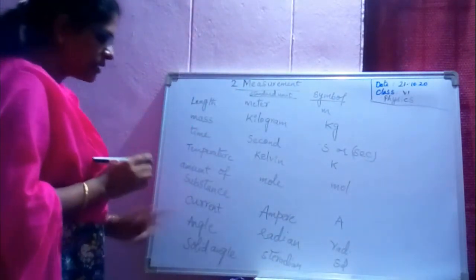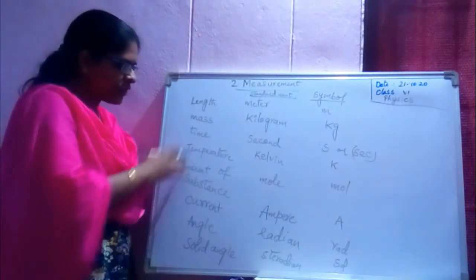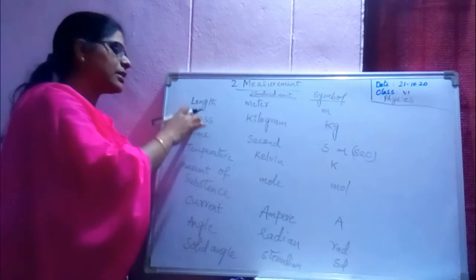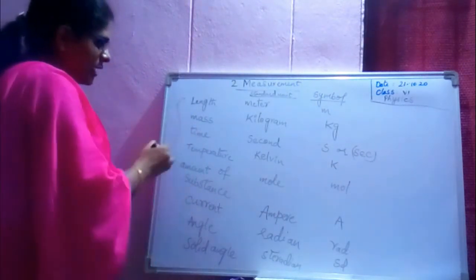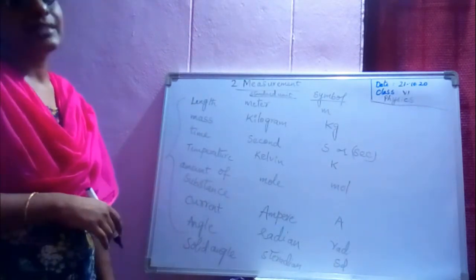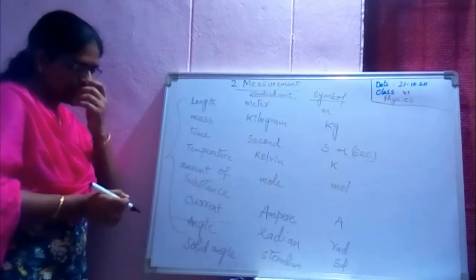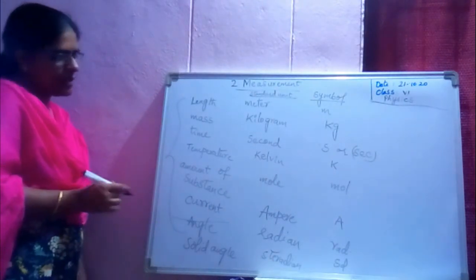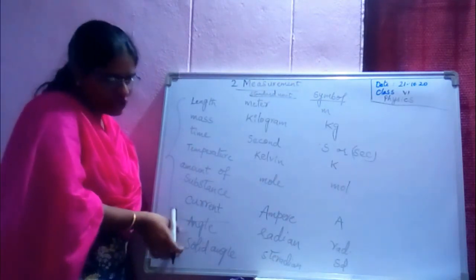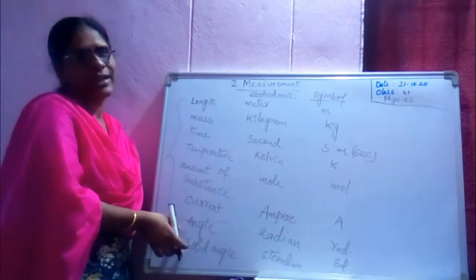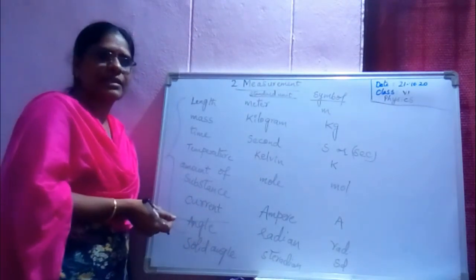Solid angle, current, amount of substance, temperature, time, mass, length. These are the fundamental physical quantities. Apart from angle and solid angle, these are called the fundamental physical quantities. These two, angle and solid angle, are called supplementary quantities.